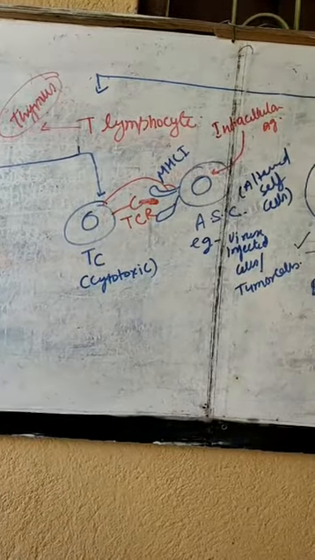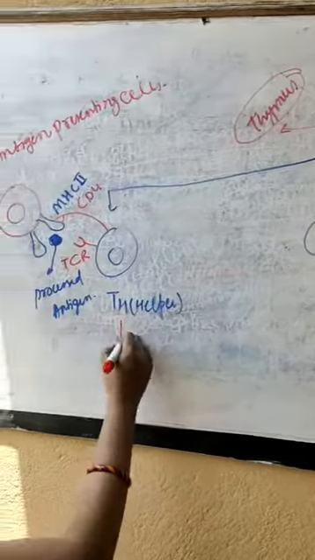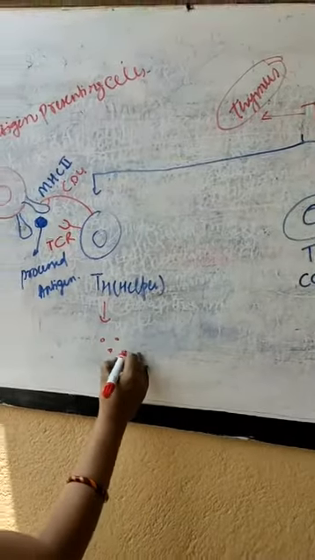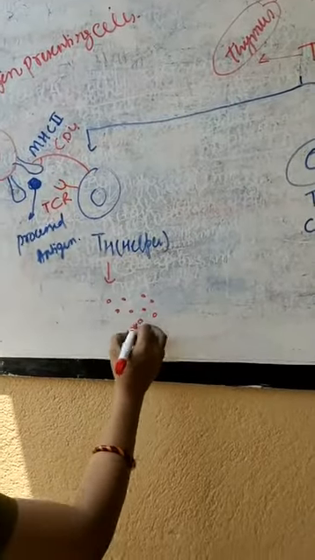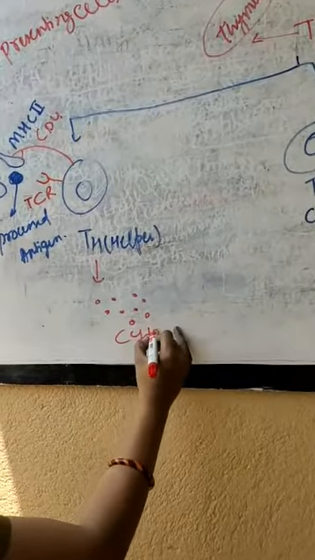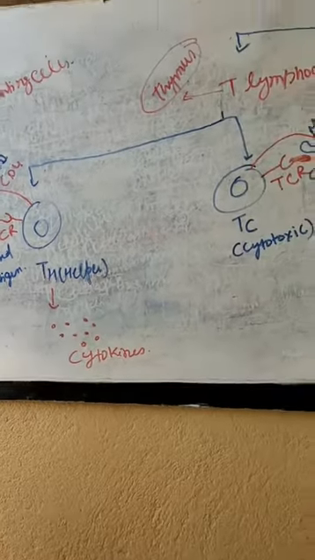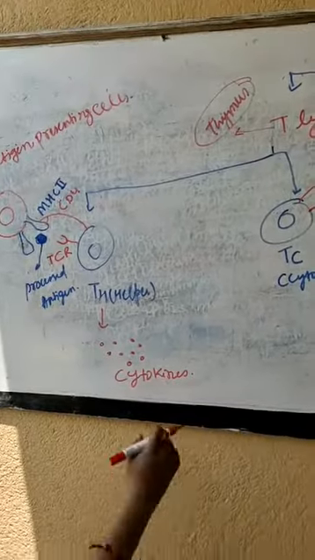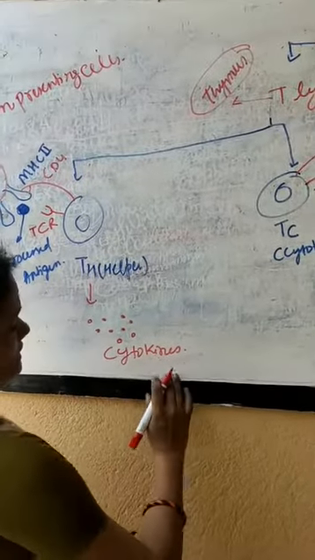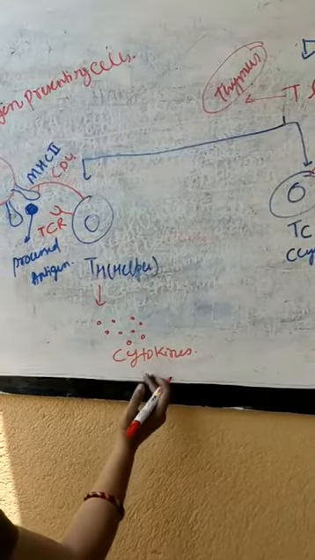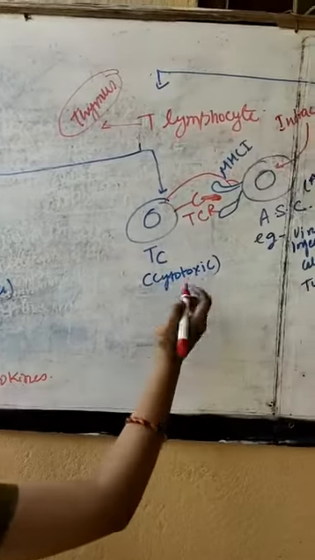Now what happens after this? After this, T helper cell starts secreting small, low molecular weight proteins. Those are referred to as cytokines. There are groups of cytokines like interleukin 1, interleukin 2 and all that. I'll come to cytokines later on. Next are the TC cells.